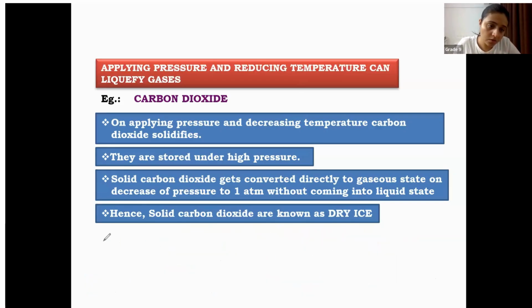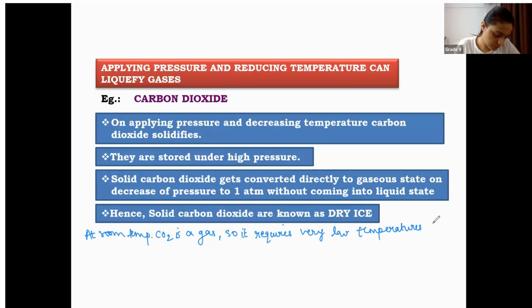At room temperature, CO2 is a gas, so it requires very low temperature and high pressure.